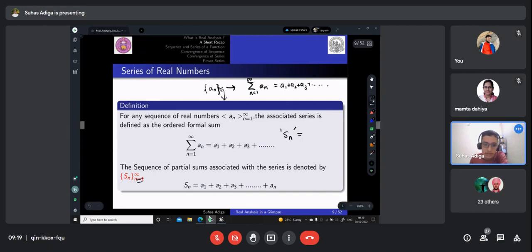So you can see here, Sn is given by a1 plus a2 plus a3 plus a4 plus so on till an. So if you have S1, it will be a1. If you have S2, it will be a1 plus a2. So this is clear, right?